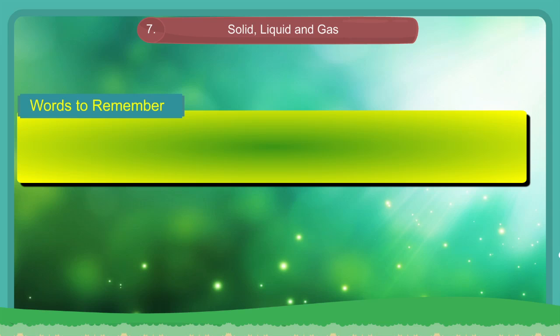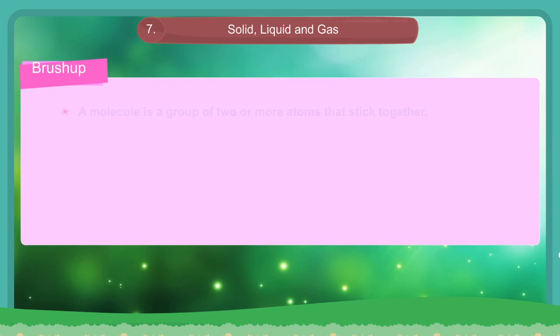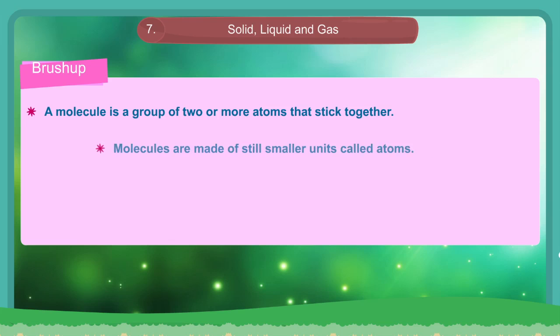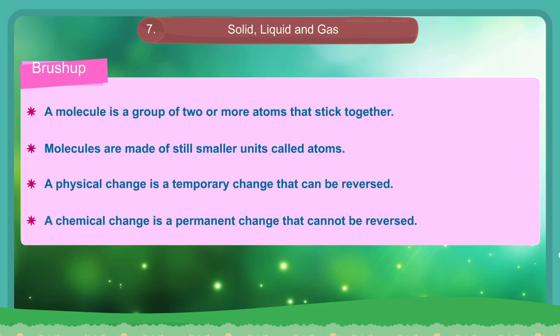Words to remember: substance, a solid or liquid material; moisture, water in small drops on a surface or in the air. Brush up. A molecule is a group of two or more atoms that stick together. Molecules are made of still smaller units called atoms. A physical change is a temporary change that can be reversed. A chemical change is a permanent change that cannot be reversed.